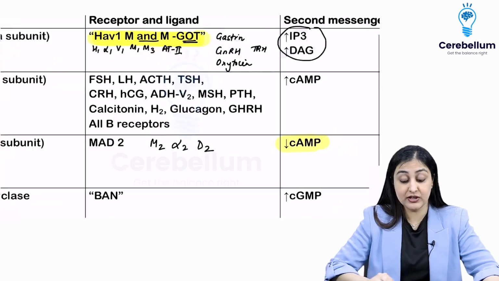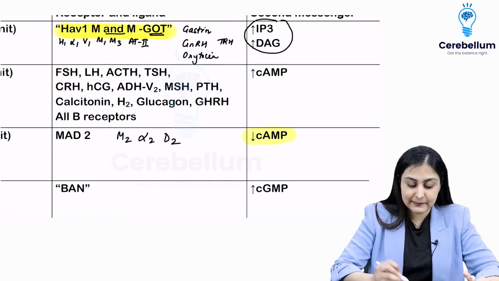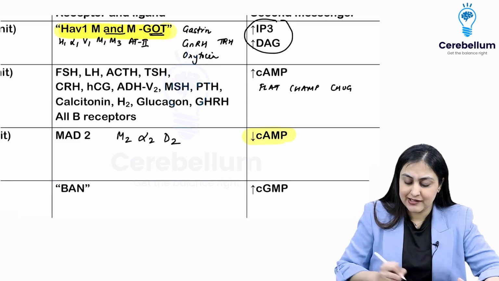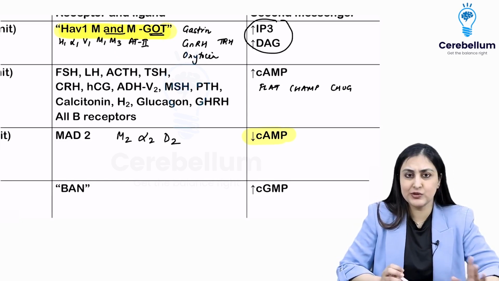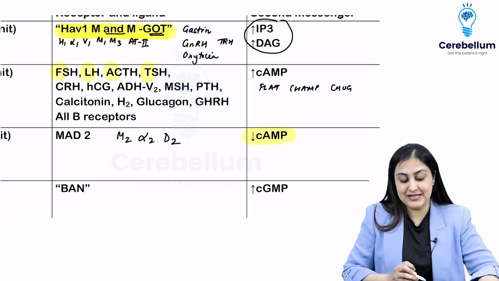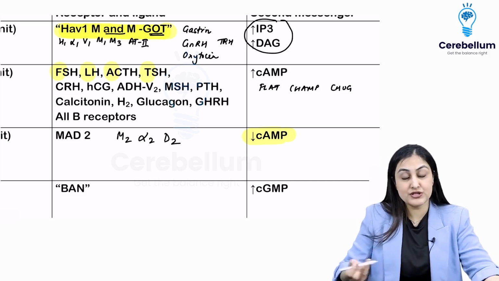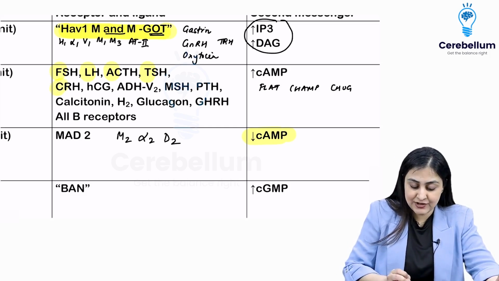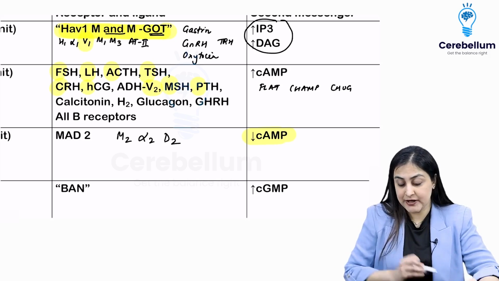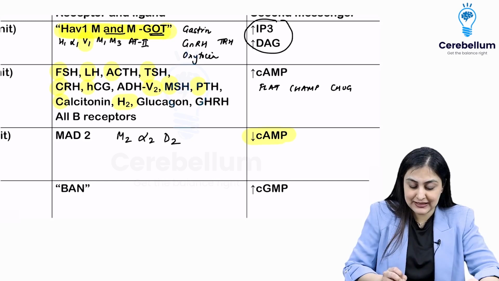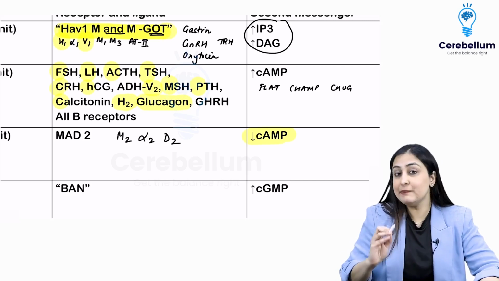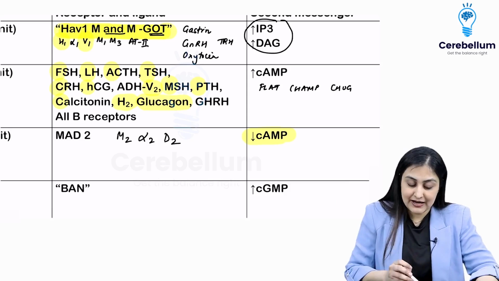But just in case you say, no ma'am, I want a mnemonic for everything, then I'm going to give you one mnemonic which is FLAT CHAMP CHUG. Alright, so that is what you want to remember here. Let's just go through this one more time. No need to remember, do it by exclusion is what I would recommend, but let's just go through it. FSH, LH, ACTH, TSH. So these are all pituitary hormones, FLAT hormones. CHAMP would be CRH, HCG, V2. V1 we've already done. This is V2. MSH and parathyroid hormone. From CHUG, you remember calcitonin, H2. H1 we've already done. This is H2. Glucagon and GHRH. Remember GnRH is already done. This is GHRH. And all beta receptors.